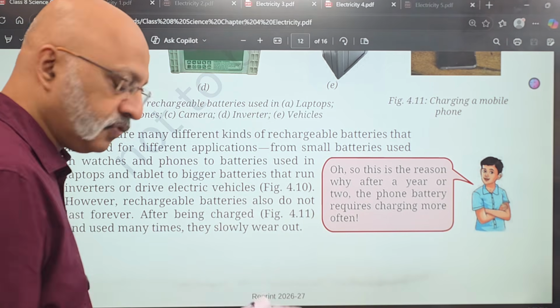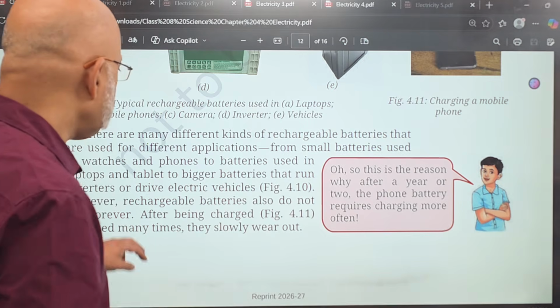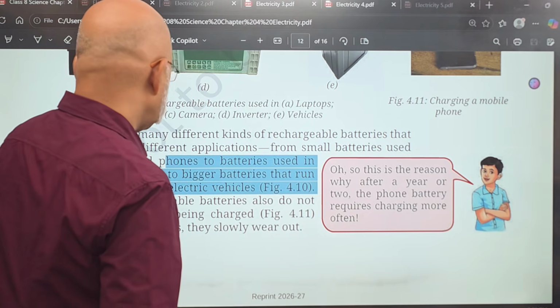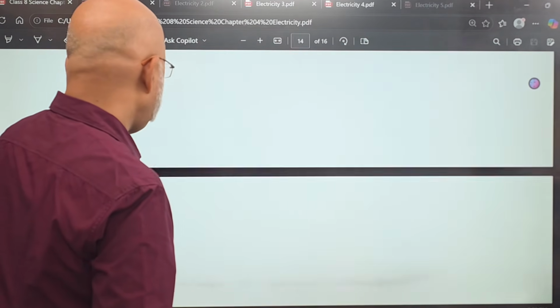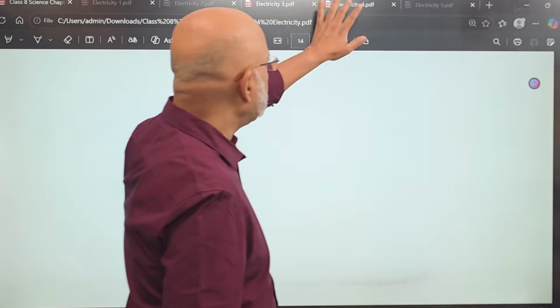Okay, this is on page 55. Let me just see if it's required or not. I think I'll go directly to this only.